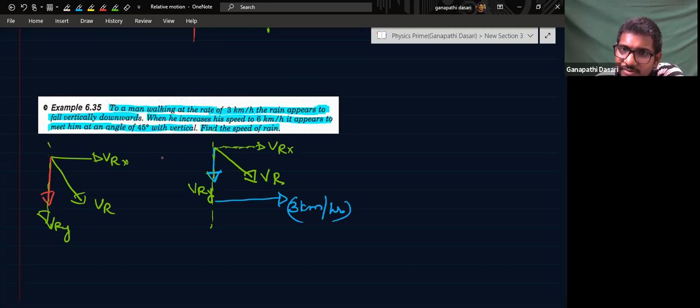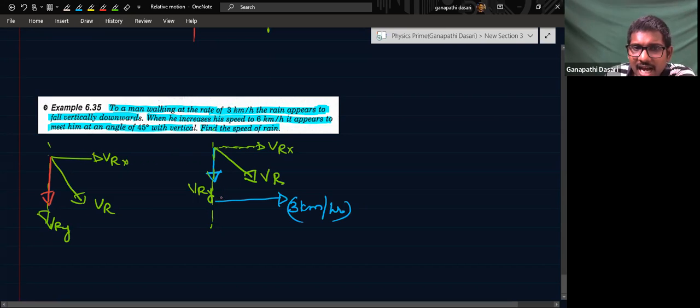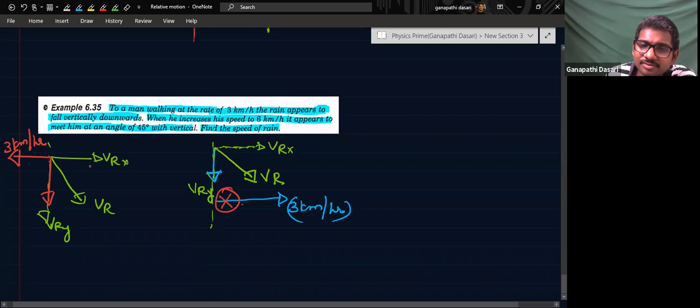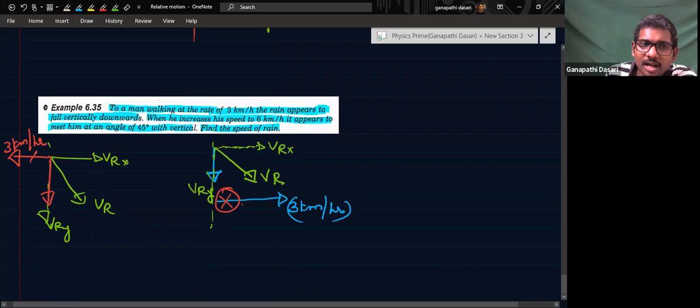0. Then what I will do, in the first case, is stop the man, reverse his velocity and give it to the rain. Reverse it and give it to rain means like this only, right? After reversing and giving it, what happened? Only vertical velocity is existing. That means the horizontal velocity is getting cancelled. Cancel out means what? Horizontal component of rain should be equal to